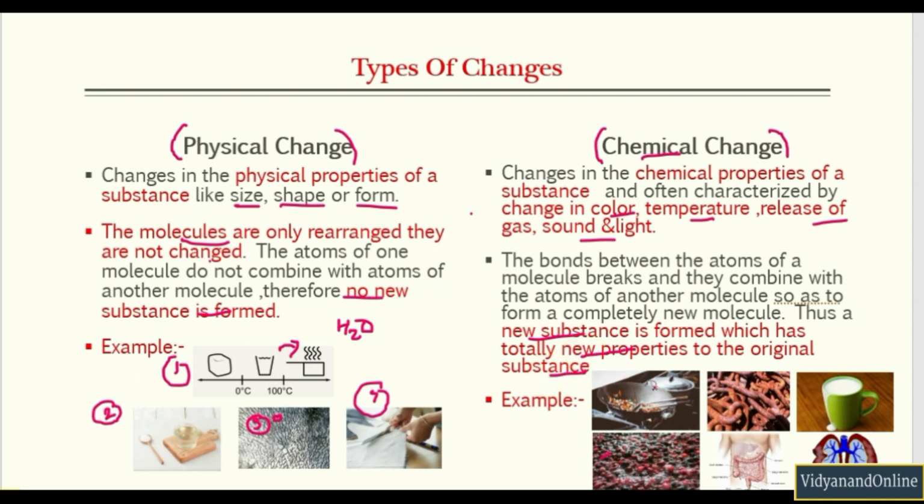So these are some of the examples of chemical change, which I will be elaborating in just a few minutes: cooking of food, rusting of iron, souring of milk, fermentation of grapes, digestion of food, and respiration. These are very important because they are also mentioned in NCERT. So we will have a good look at these examples.